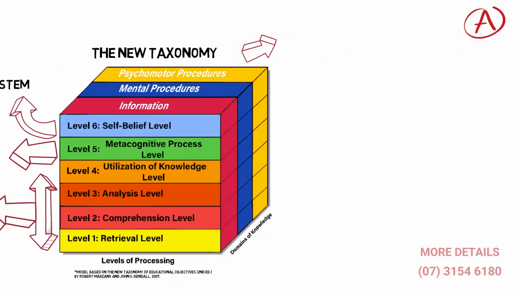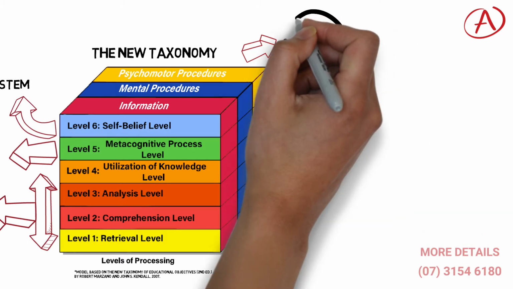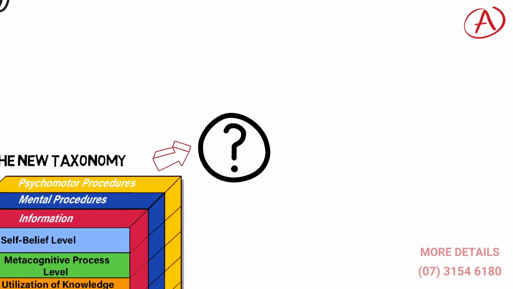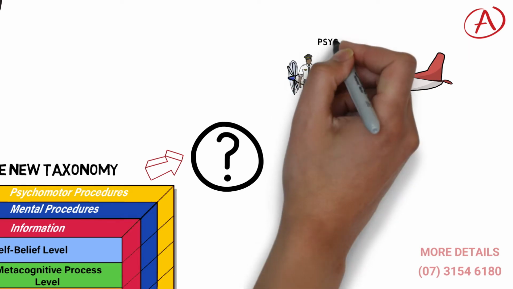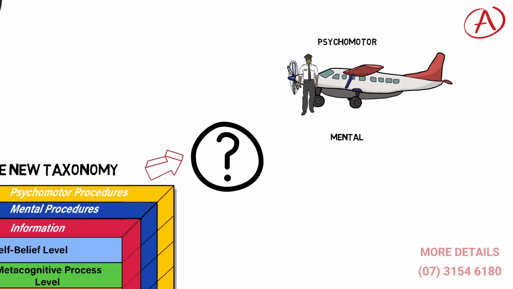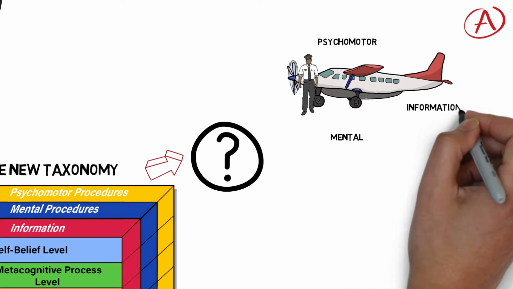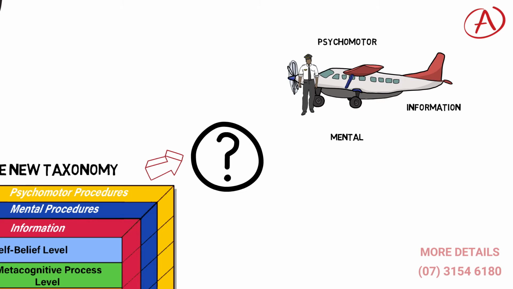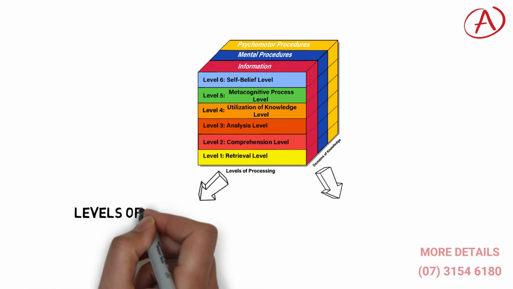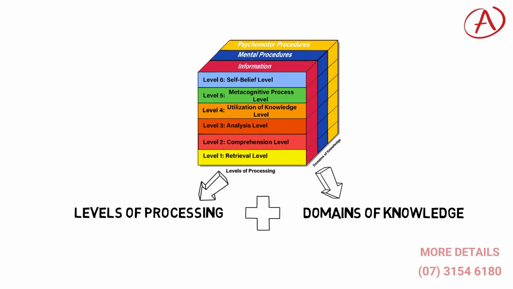Next, as you can see, the depth of the model indicates the domains of knowledge. This is essentially how we categorise knowledge into its different domains and therefore process it accordingly. For instance, if we take the knowledge of flying a plane, the pilot must know physically how to fly the plane, mentally how to scan effectively and interpret instrument panels, as well as having the information necessary to understand what he was looking for and of certain physics concepts. Knowing, understanding and using this knowledge then is determined by how the pilot processes that across the 6 levels spoken about previously, clearly showing how the levels of processing and domains of knowledge interact.